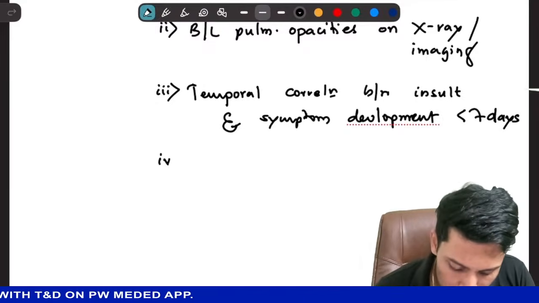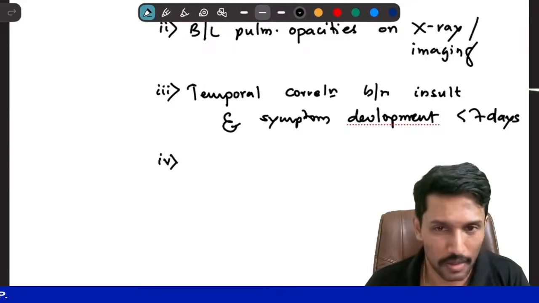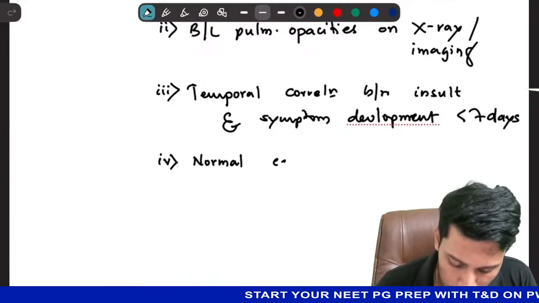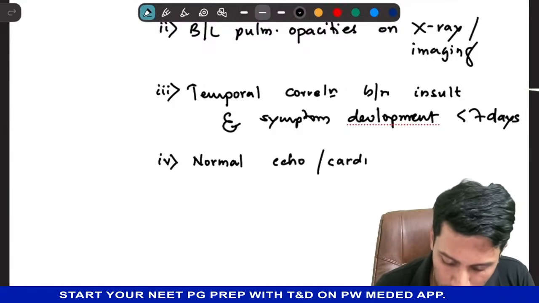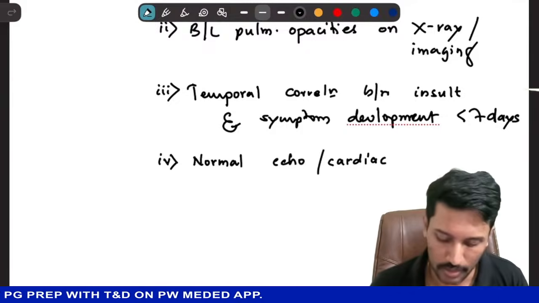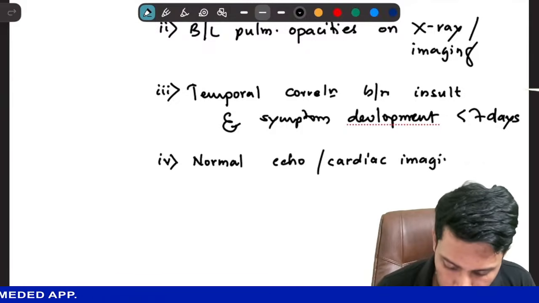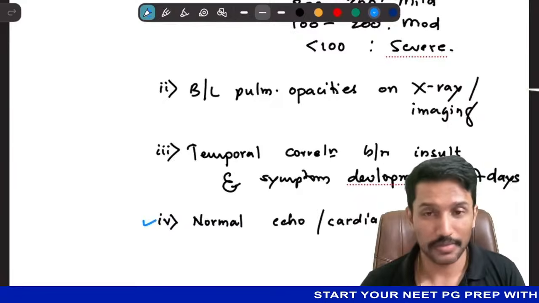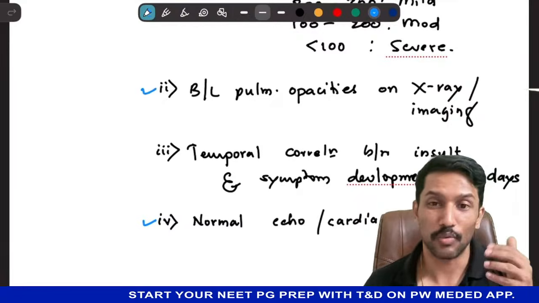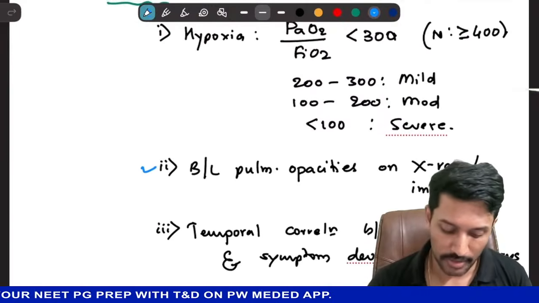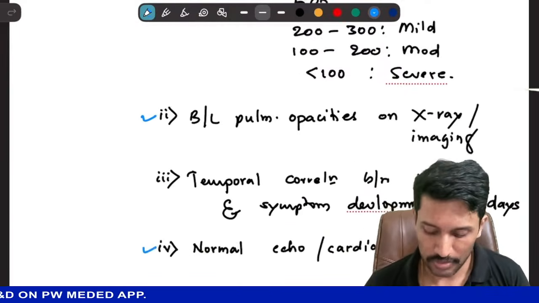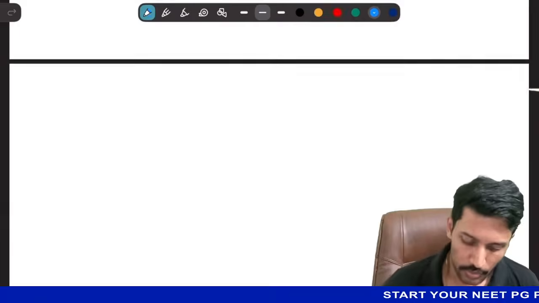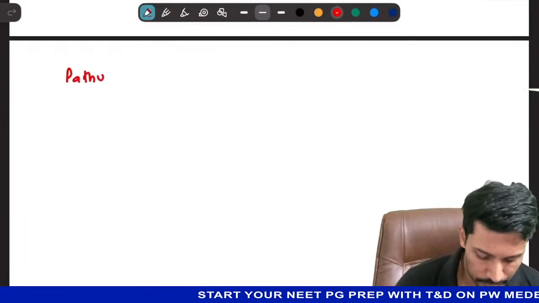Fourth, pulmonary edema can be, and in fact most commonly it is because of heart dysfunction. So we have to rule that out. We rule that out by normal echocardiography, or if you have done more advanced investigations like cardiac MRI, SPECT and all, they should be normal. Then you can call it ARDS. So this point is helping you to rule out the cardiogenic cause for the pulmonary edema which is visible on the X-ray. This pulmonary edema has resulted in hypoxia, and this hypoxia is probably because of a systemic or local insult. So what is the basic pathophysiology of this ARDS?